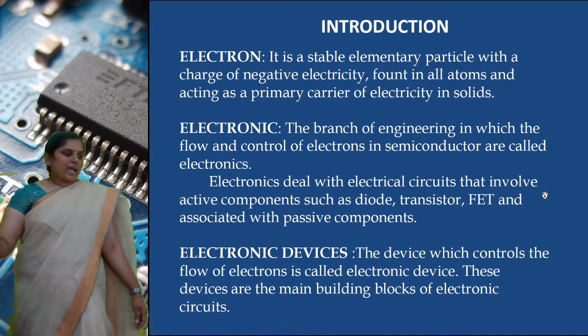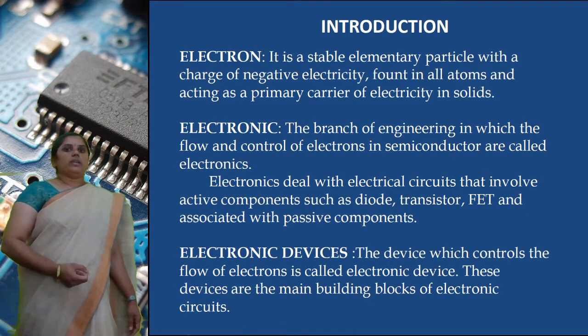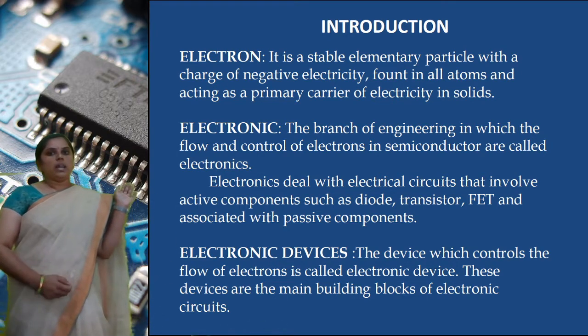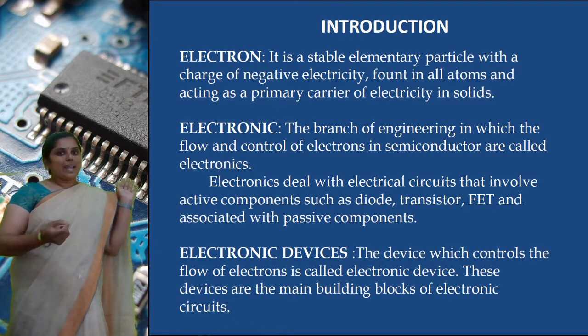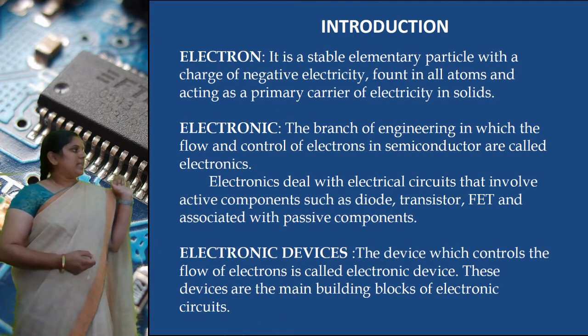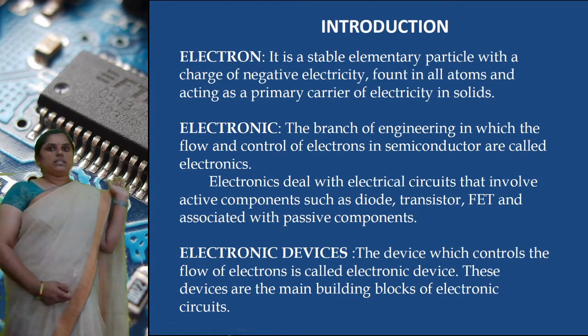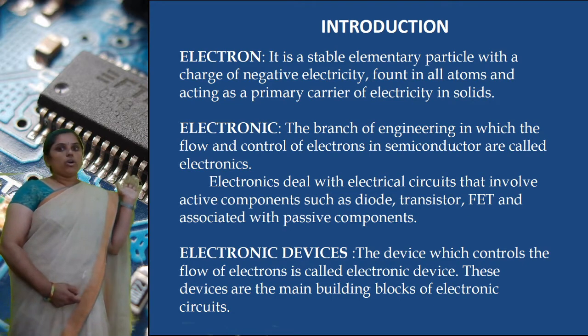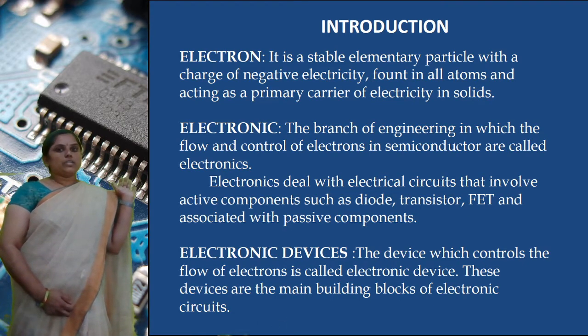These electronic devices come from the electron. An electron is a negatively charged particle in all atoms. Next, electronics is a branch of engineering dealing with the flow and control of electrons in semiconductor devices.